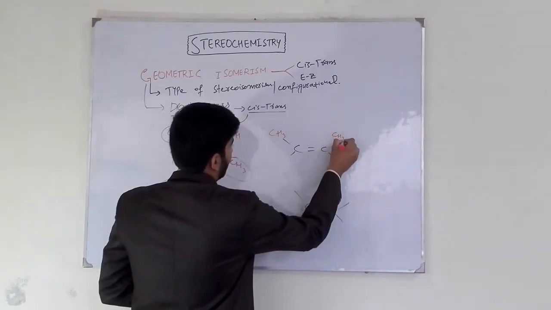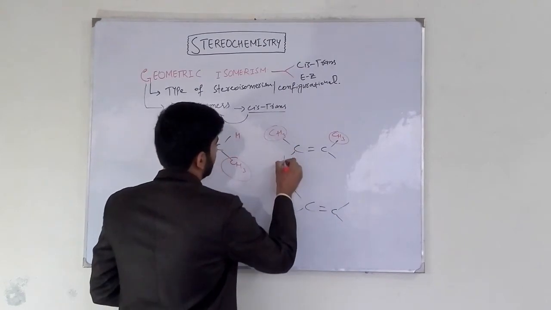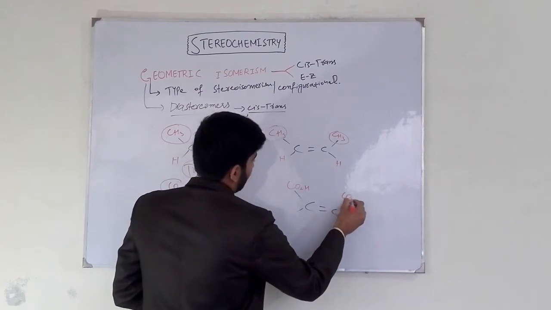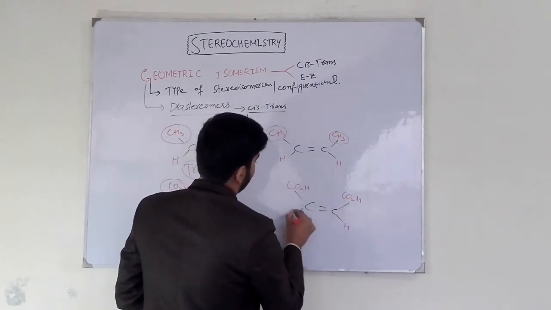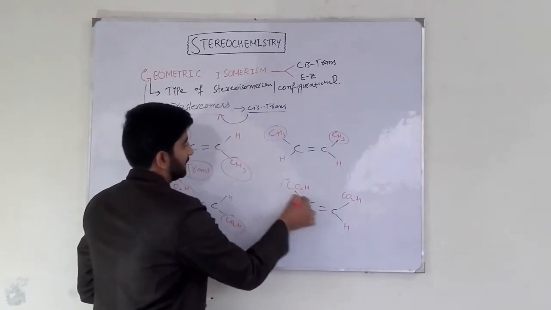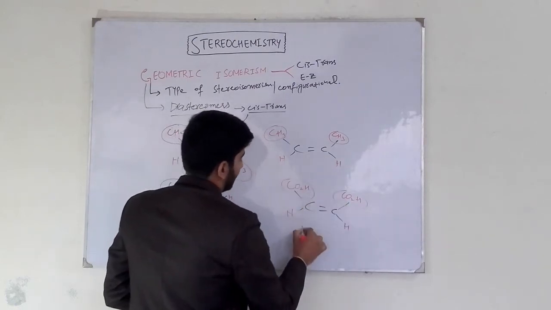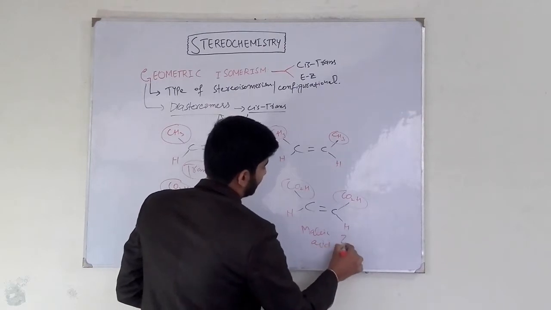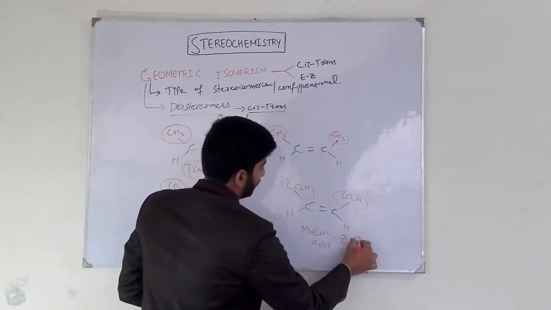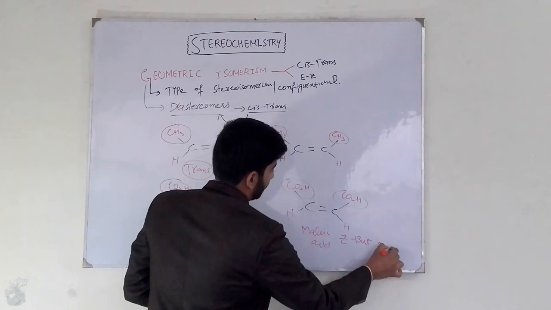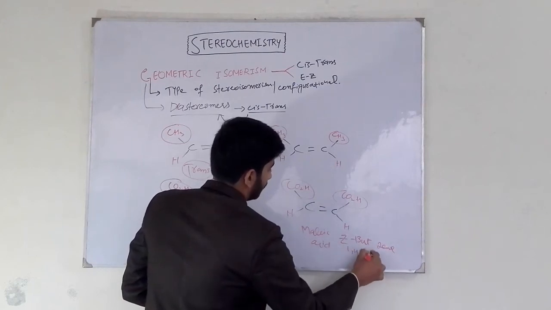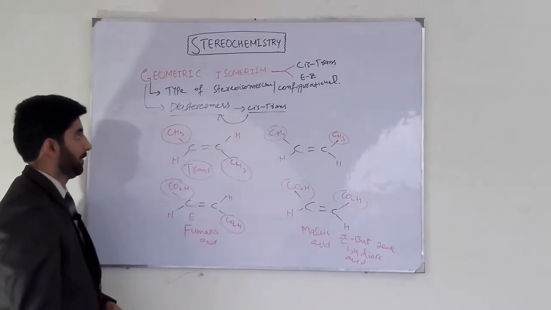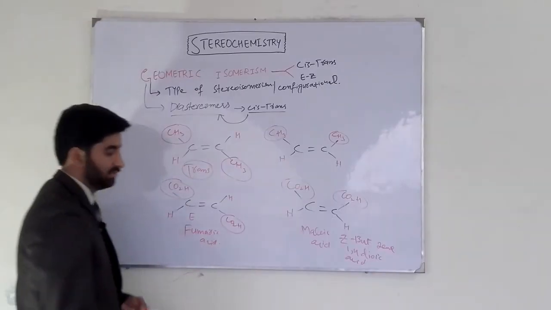If similar groups lie on the same side of the double bond, then they are cis isomers. If atoms of high priority lie on the same side of the double bond, then they are cis isomers. It is also known as maleic acid, and its IUPAC name is Z-but-2-ene-1,4-dioic acid. So these are the cis and trans isomers.